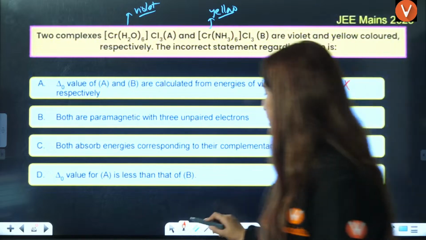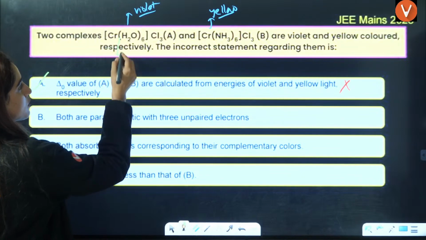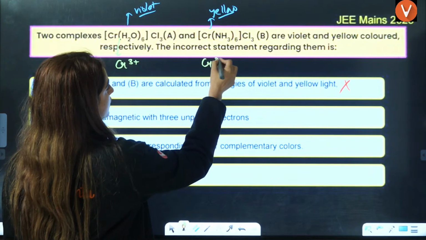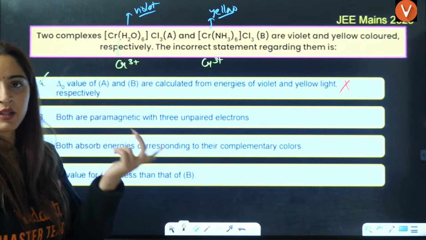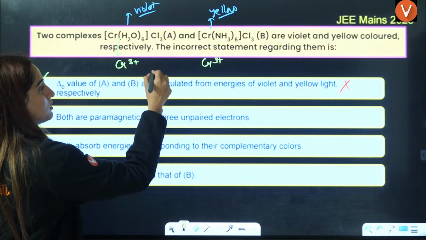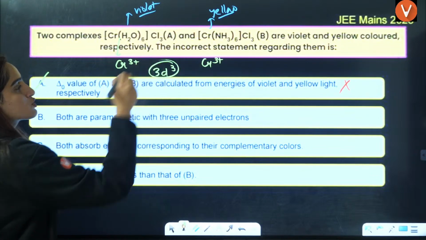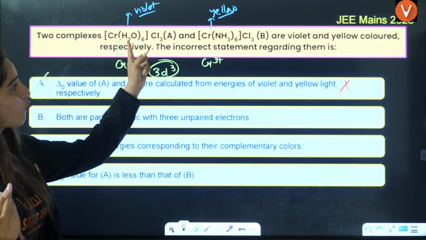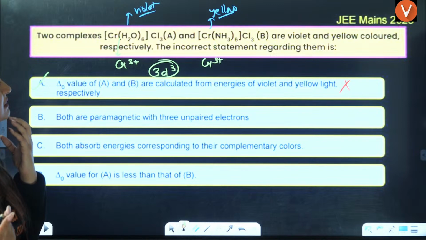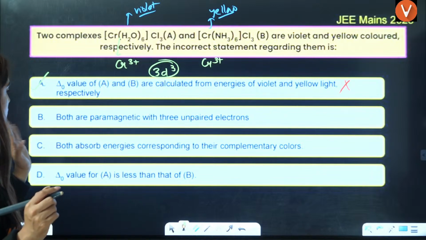Both are paramagnetic. Let's see if both are paramagnetic or not. We definitely know A is the correct answer, but still we have to check. This is Cr 3 positive and this is again Cr 3 positive, so both will have the same thing. Chromium is 4s1 3d5. After losing 3 electrons, it will be 3d3. So that is going to have 3 unpaired electrons, because water and NH3 will not cause any pairing. Both are paramagnetic with 3 unpaired electrons. With chromium, ammonia will not cause any pairing, so that is also right.